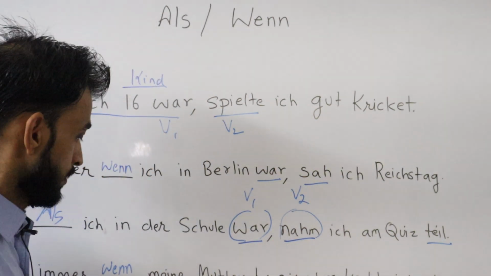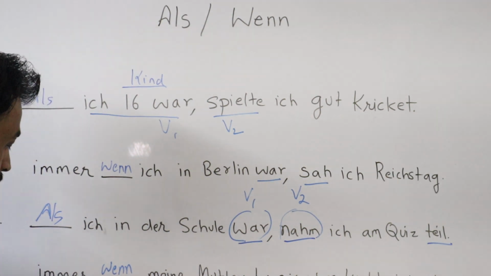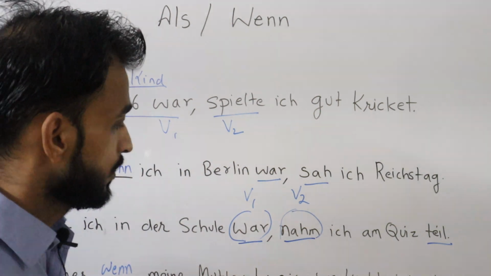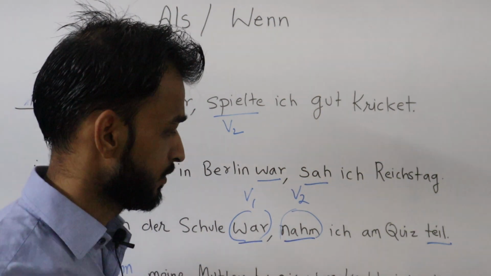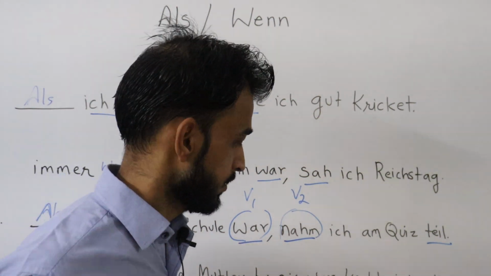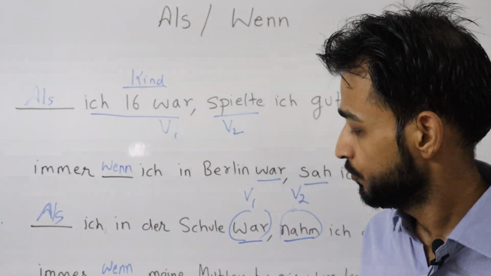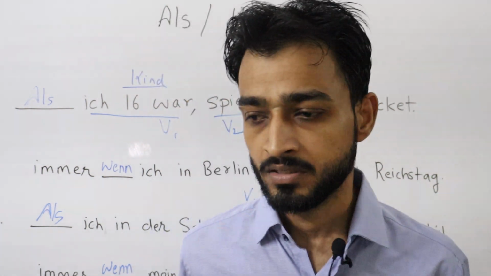Then this is a present event. Here it is wenn ich zur Post fahre. If I go to the post office, kaufe ich die Briefmarken. I'll buy the stamps, Briefmarken. So if I go, this is a present conditional sentence. Wenn ich zur Post fahre, kaufe ich die Briefmarken. I'll buy the stamps for you.